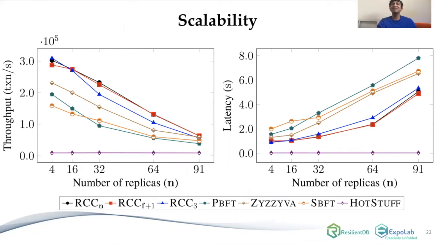As I said, RCC can have Z instances, so we wanted to play with different values of Z. We played with RCC having only 3 primaries, having F+1 primaries, and having N primaries. And we compared against 4 state-of-the-art protocols like PBFT, Zyzzyva, SBFT, and HotStuff. And what we saw is that all the variations of RCC were scaling much better than all other protocols, and they were getting less latency.